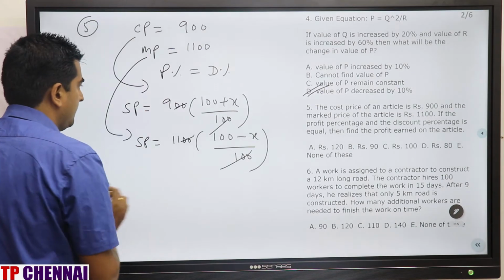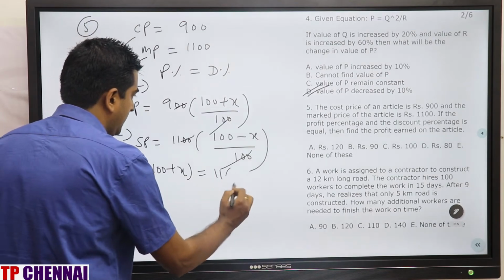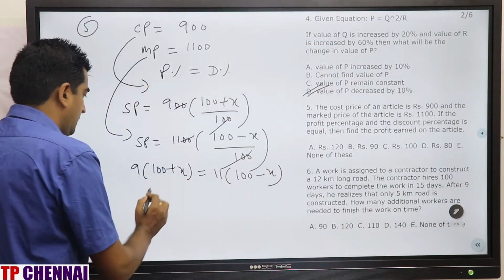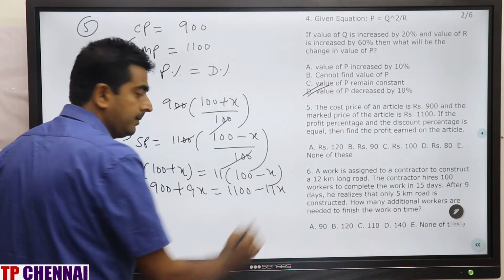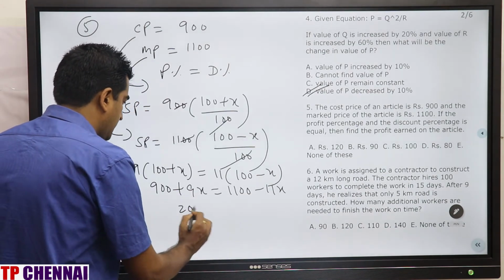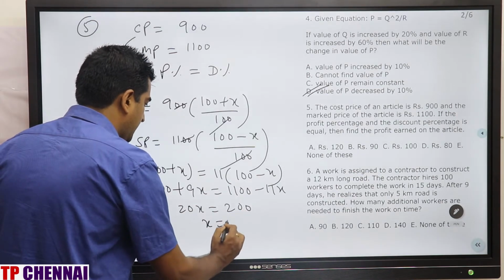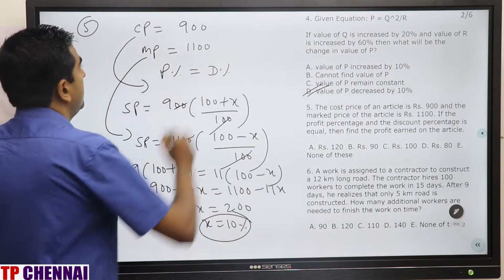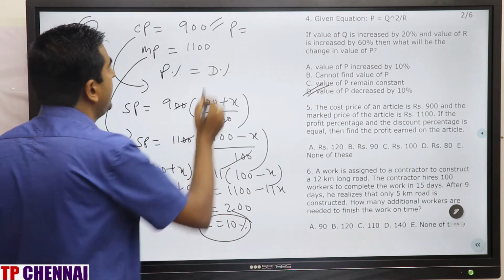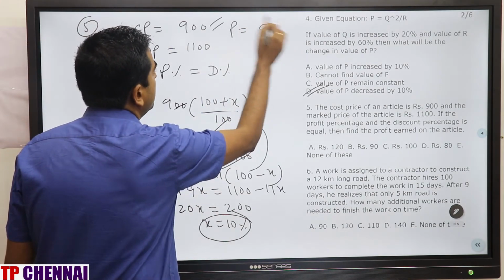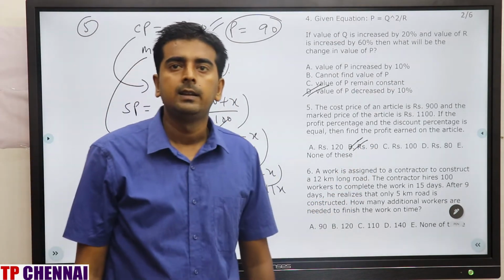So here we can do like this. 9 into (100 plus X) is equal to 11 into (100 minus X). This is 900 plus 9X is equal to 1100 minus 11X. Minus 11X will come here, so 20X is equal to 200. How? 1100 minus 900. X will be 10. Profit percent is 10. CP is 900. So what are they asking? Profit. Profit is 10% of 900, which is 90. They are asking profit only, which is 90. Second option is the correct answer. Clear?